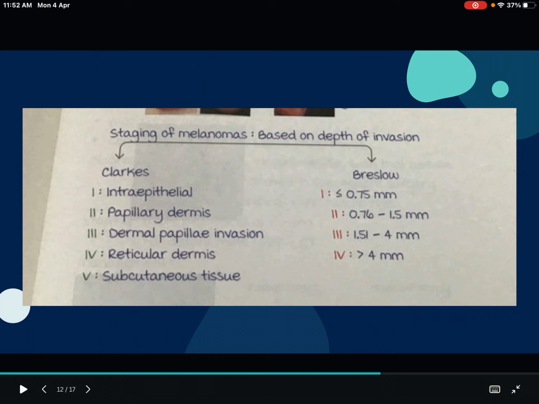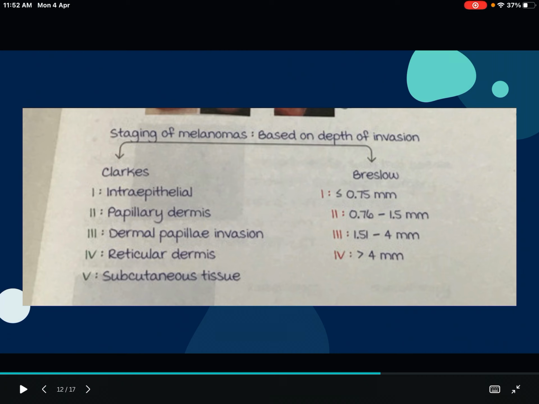You can just put it off: less than 0.75, 0.75 to 1.5, 1.5 to 4, and more than 4. That is the Breslow staging for malignant melanoma.